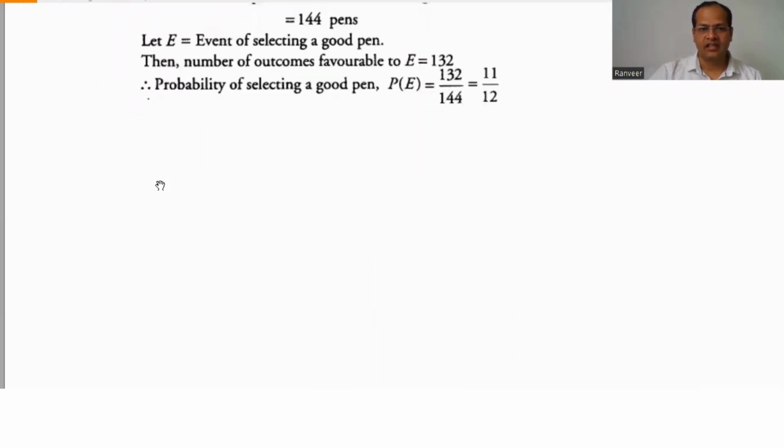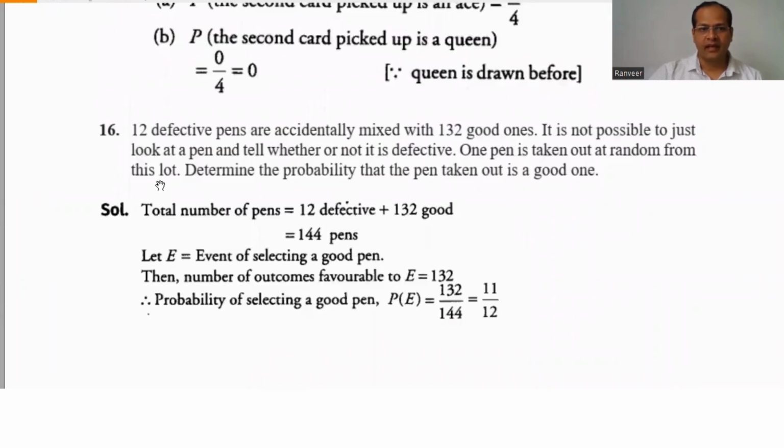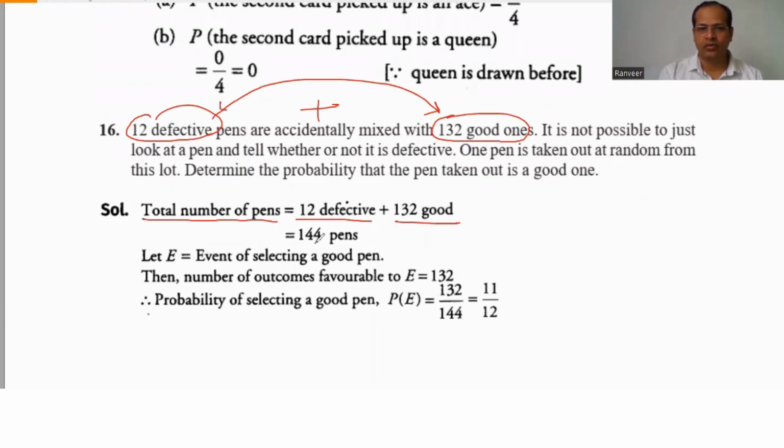Question number 16, we are going to see 12 defective pens are accidentally mixed with 132 good ones. First of all, we have to check 12 defective and 132 good. Both are mixing, so this will give the total sample space. So the total number of pens, 12 defective, 132 good, is 144 pens.